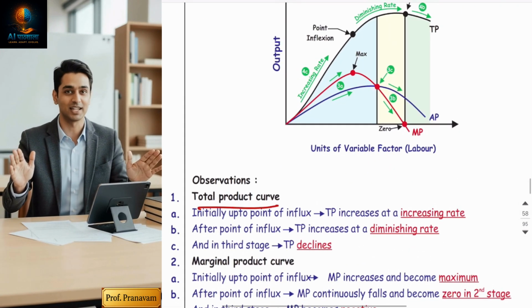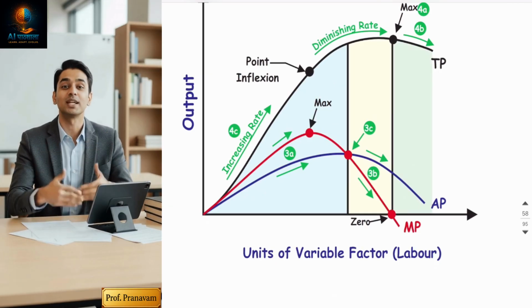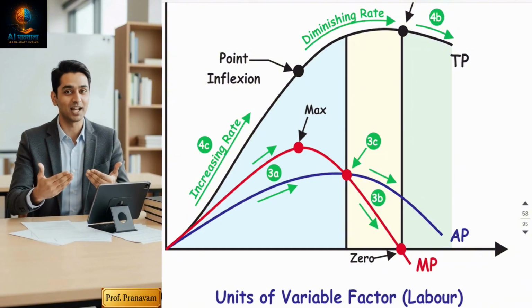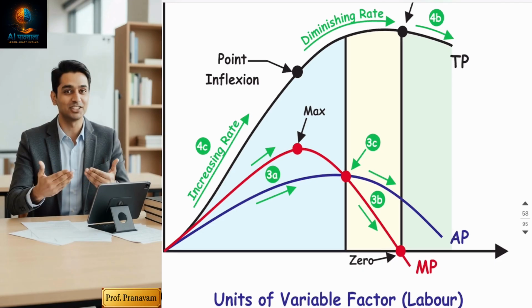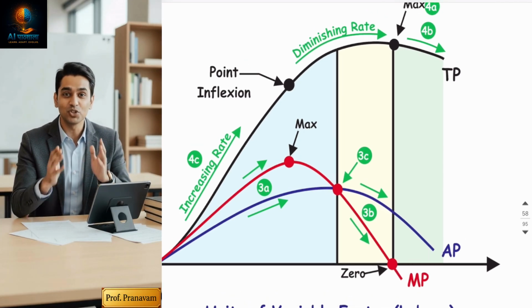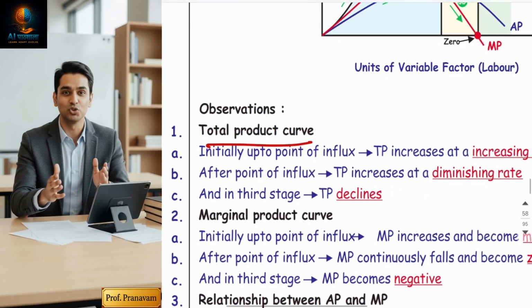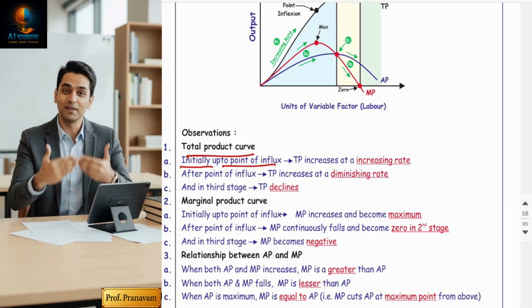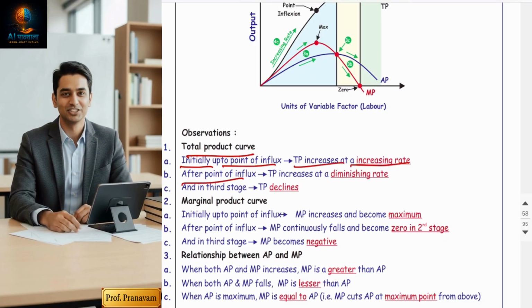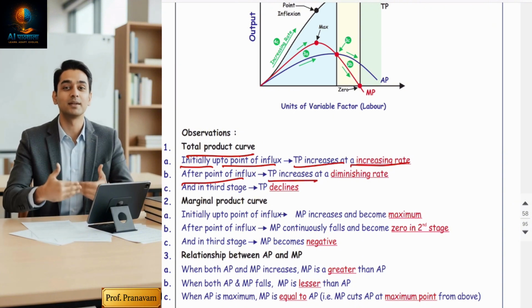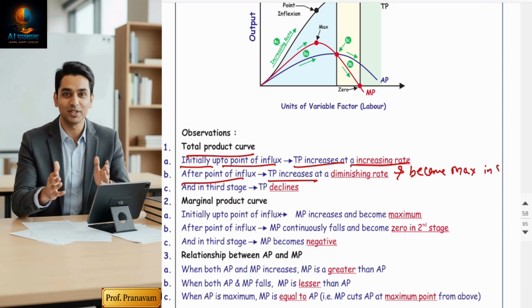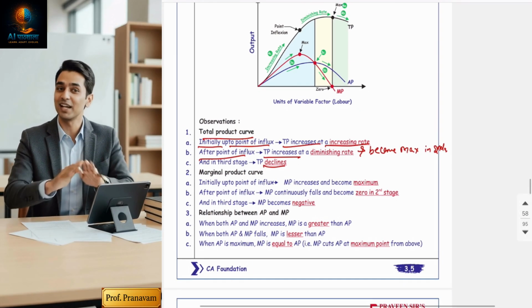The first MCQ is about total product. If you analyze TP stage-wise, my TP is increasing in the first stage at an increasing rate up to the point of inflexion. After the point of inflexion, TP increases at a diminishing rate and becomes maximum at the end of the second stage. And in the third stage, TP declines. Hope you understood.